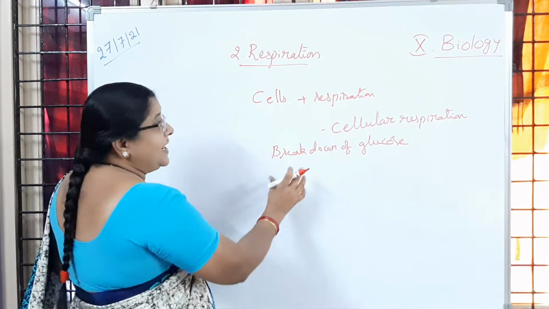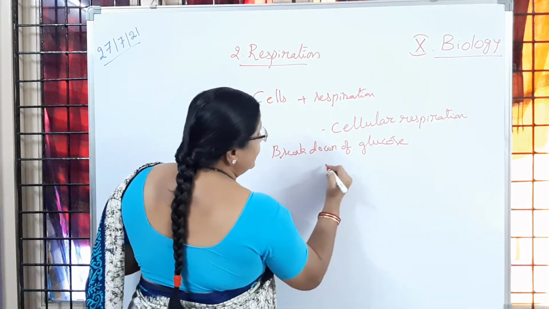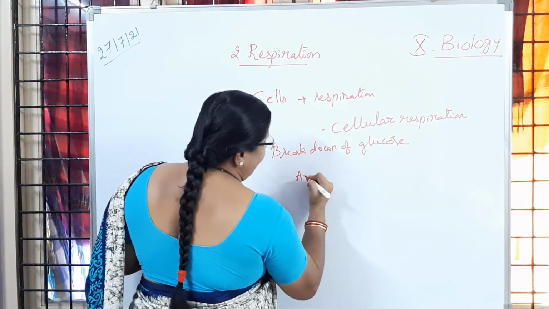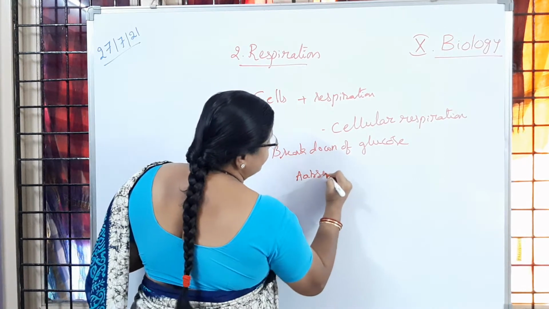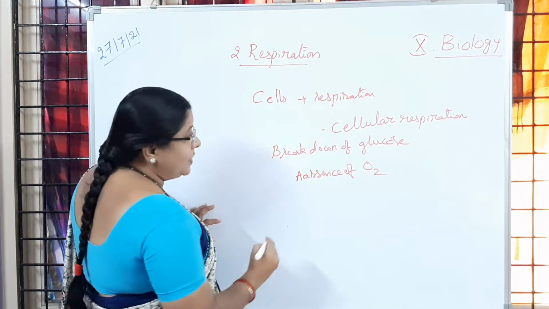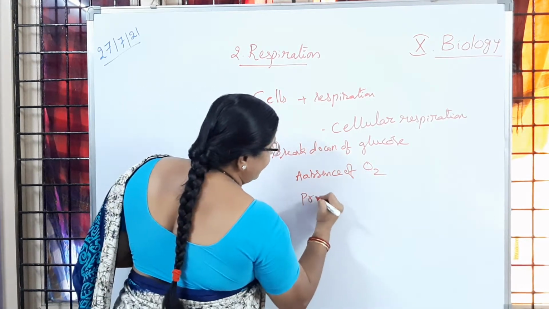So now the breakdown of glucose is going to happen in two ways. One is in the absence of oxygen, or in the presence of oxygen.